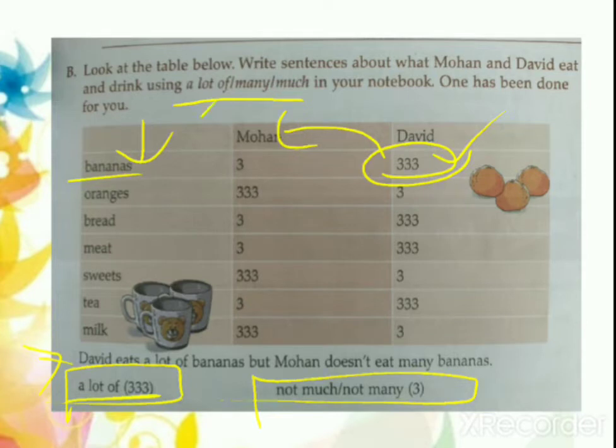Now you know a lot of is used for both countable and uncountable. Much is used for uncountable, many is used for countable. Okay, so David eats a lot of bananas, but Mohan doesn't eat many bananas. Next, oranges. Who is eating more oranges? Yes, Mohan is eating more oranges, right?